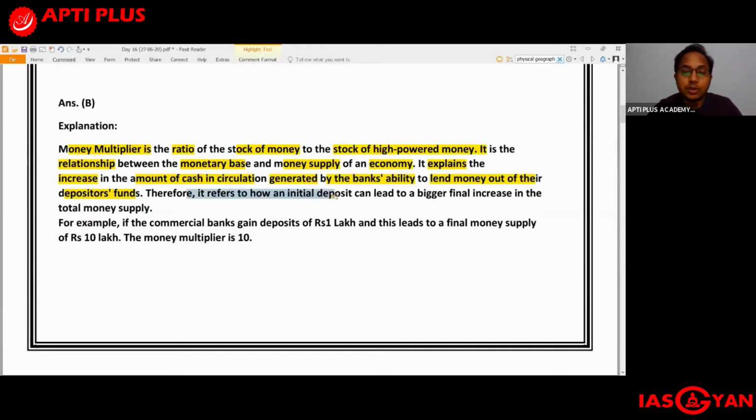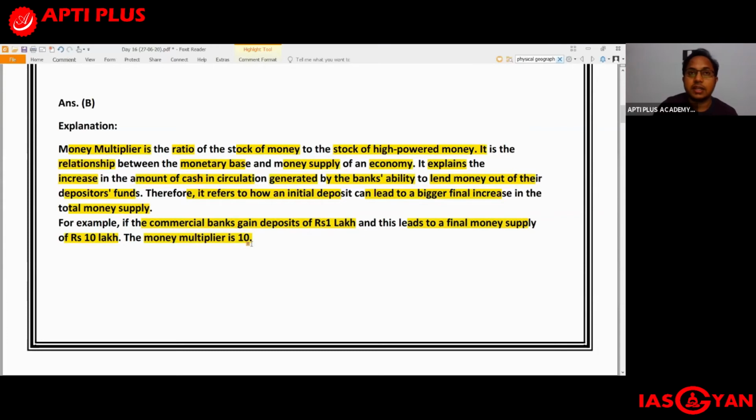Therefore, it refers to how an initial deposit can lead to a bigger final increase in the total money supply. That is what money multiplier basically indicates. For example, if the commercial banks gain deposits of rupees 1 lakh, and this leads to a final money supply of rupees 10 lakh, then we will say the money multiplier is 10.